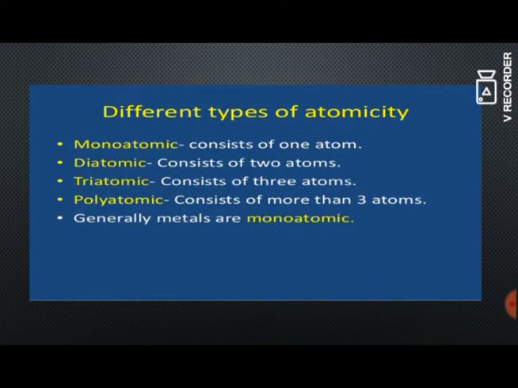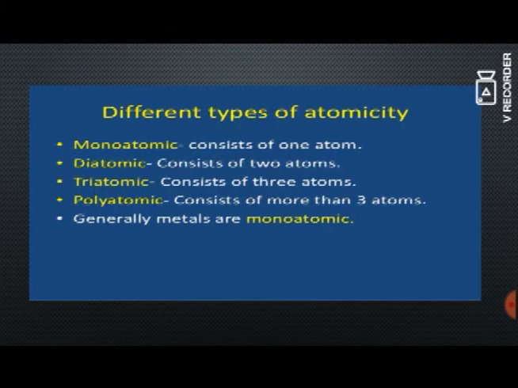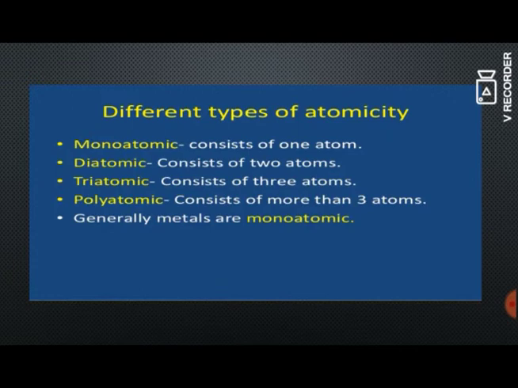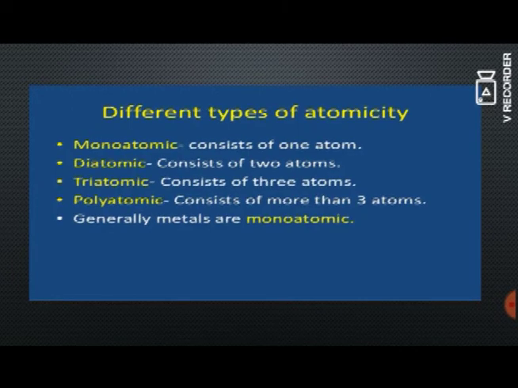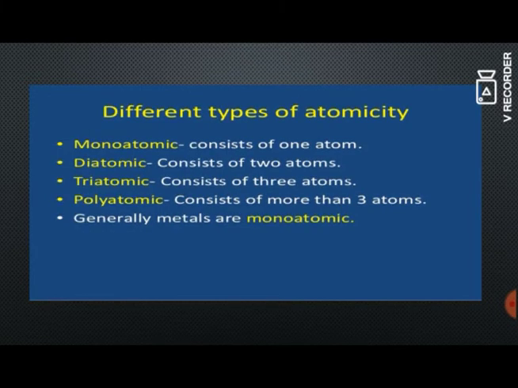Now let us see the different types of atomicity. There are different types. According to the number of atoms present in it, they are classified as monoatomic, diatomic, triatomic, polyatomic compound.